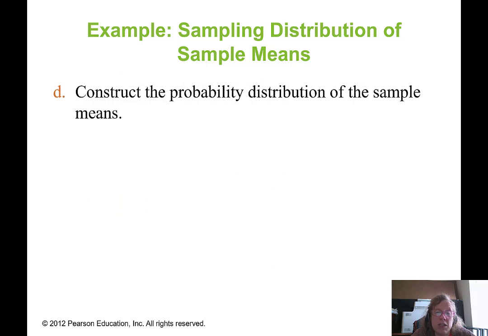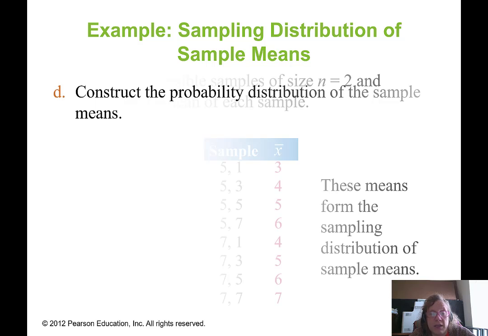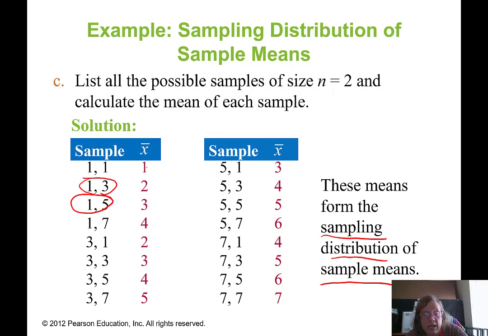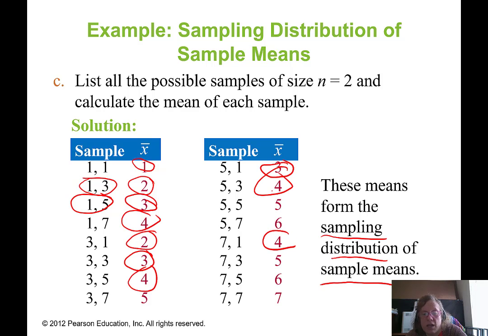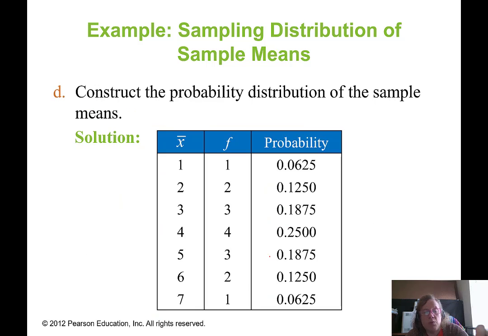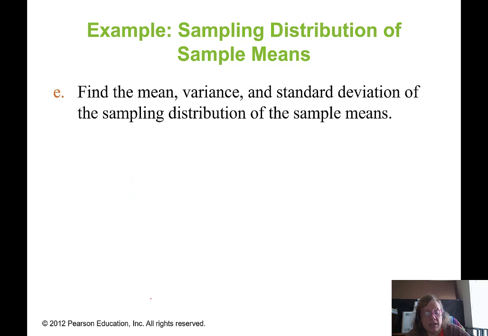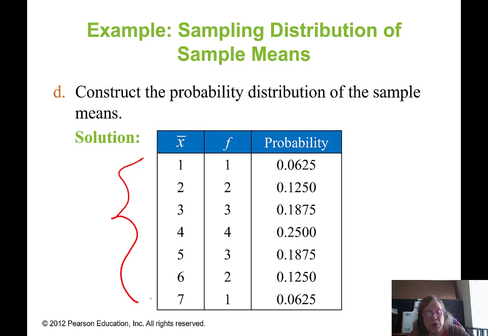All right, well, let's look at the probability distribution of those sample means. Keep in mind that here we only had 1 occur once, but some of the other values like 2 occurs 2 times, 3 occurs 3 times, 4 occurs 4 times. I know you see a pattern, but 5 only occurs 3 times, 6 only occurs 2 times, and then 7 occurs 1 time. So we end up with a probability distribution that looks like this. And we can actually create a histogram of that, and we're going to see that histogram would look pretty darn symmetric. It's going to start looking like the normal distribution.